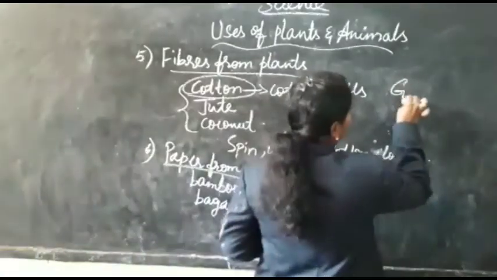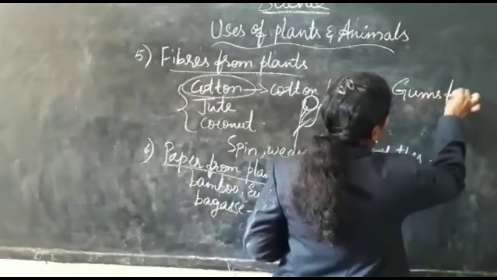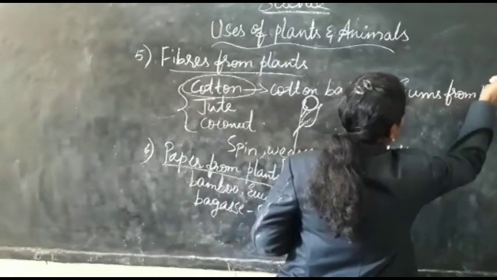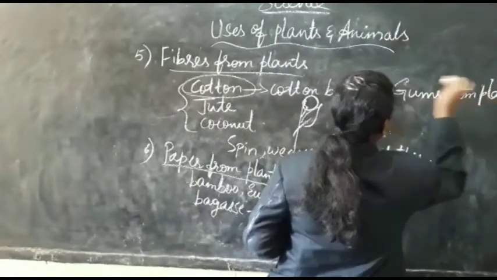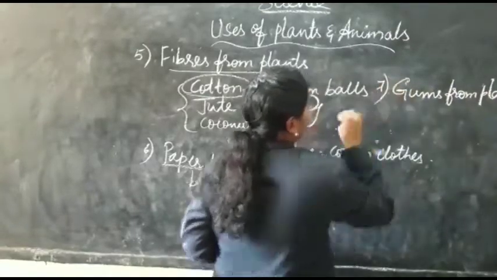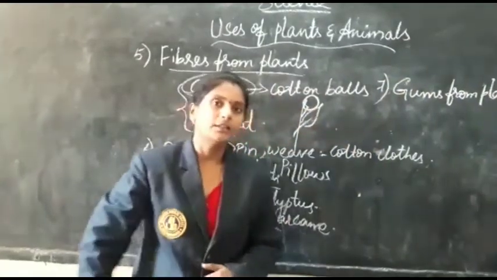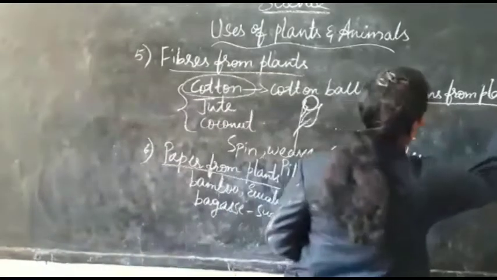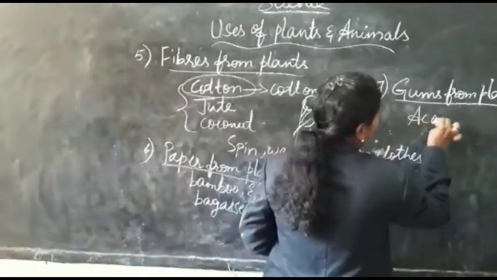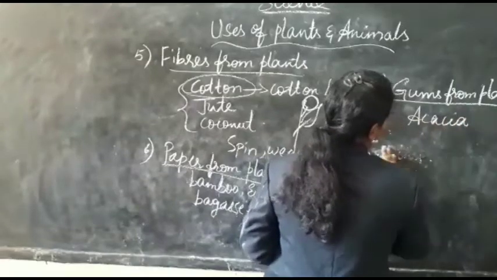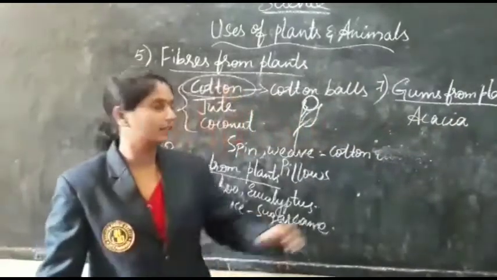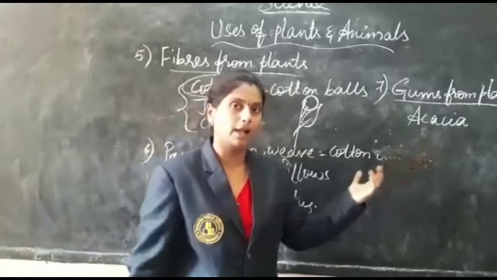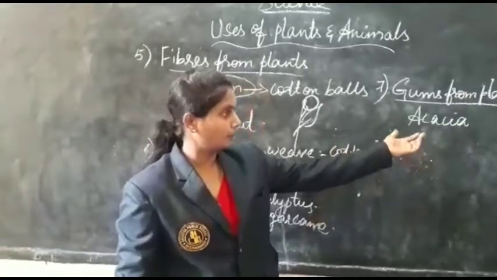Next, coming to gums. Gums from plants. If you observe trees like acacia, these are the botanical names of the plants, you need not worry about these names.